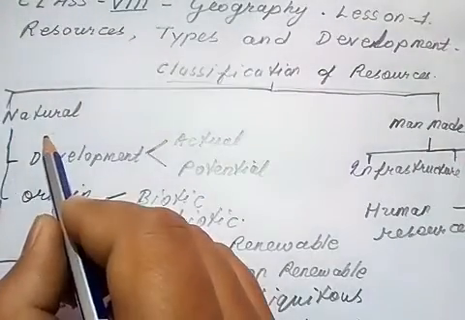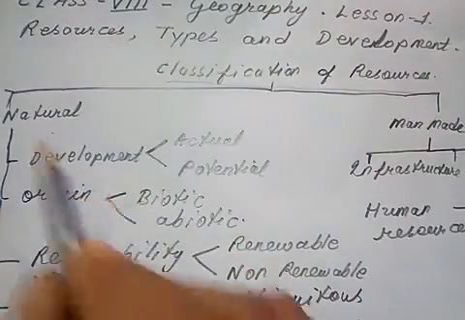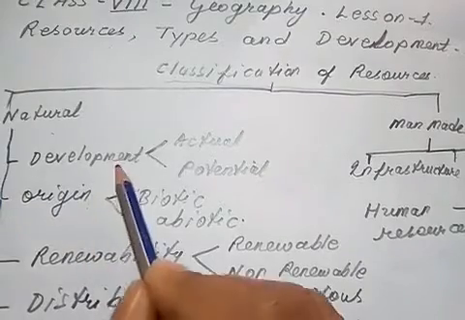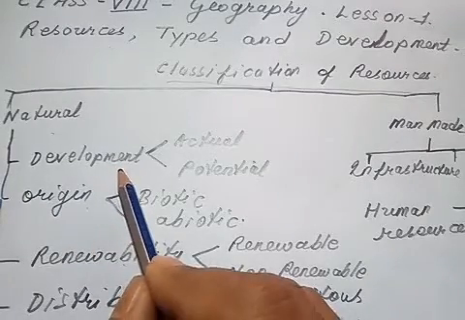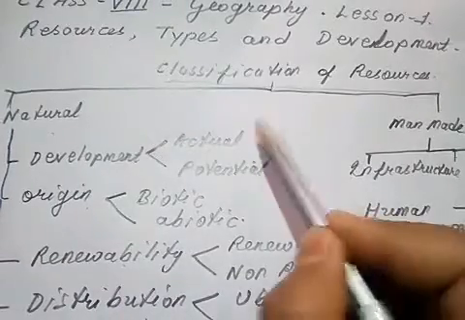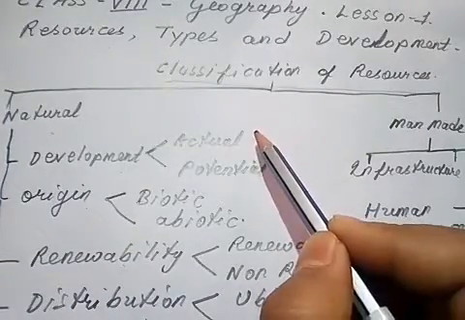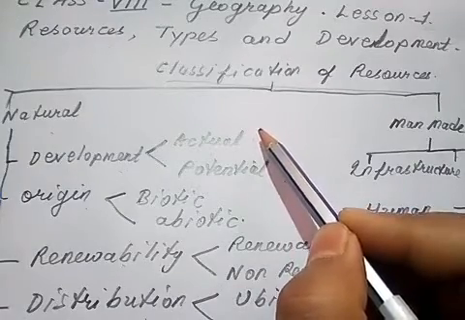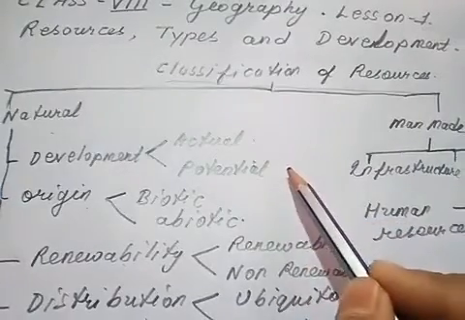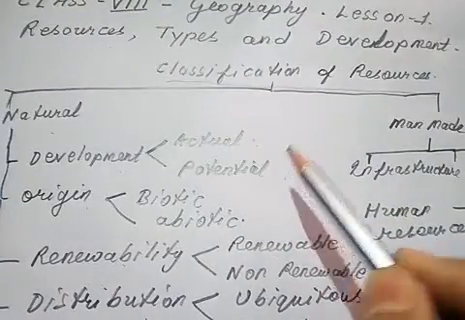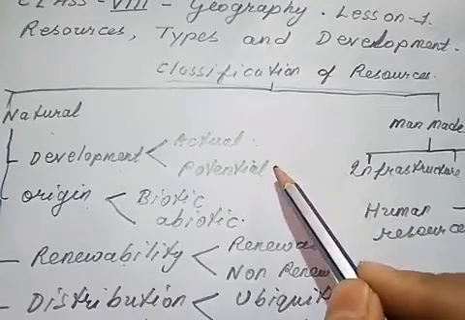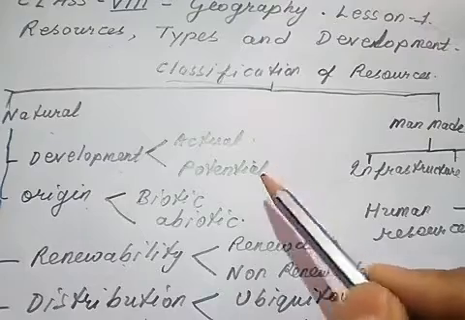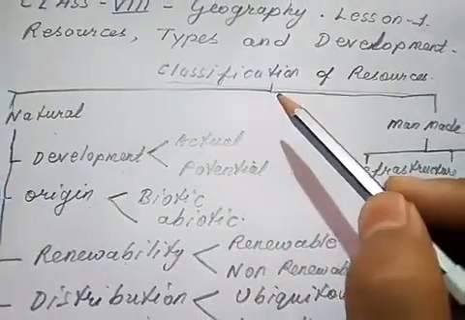First we will go with the natural resources. Natural resources are classified on these bases: development, origin, renewability and distribution. Under the development of resource we have actual and potential. Actual resources are those which are being used and have been extracted from nature. Potential resources are those where we know the resource is available, but we are still not accessing it. That means there is a possibility that in future we can use that resource.